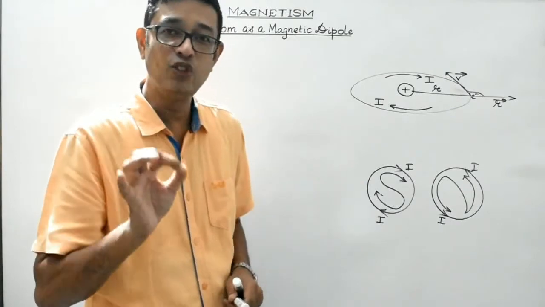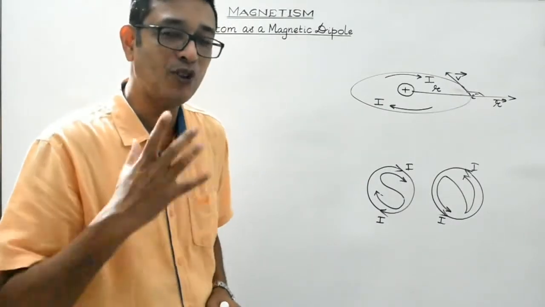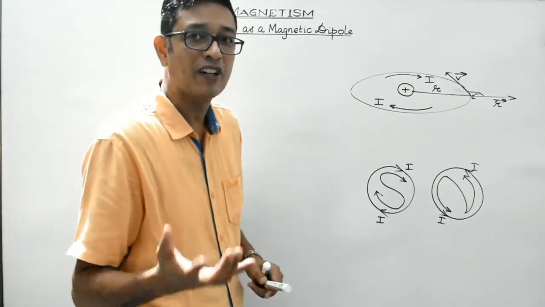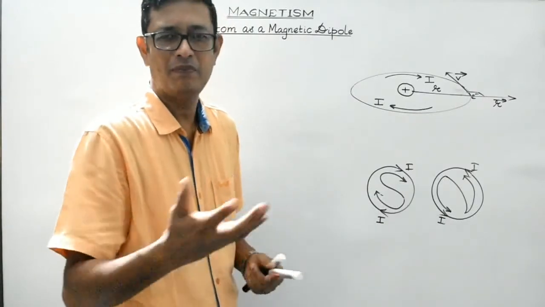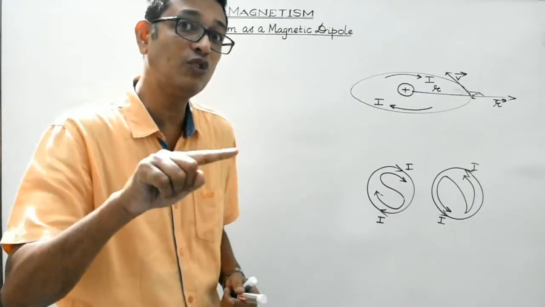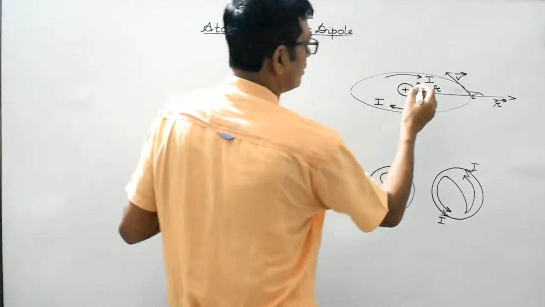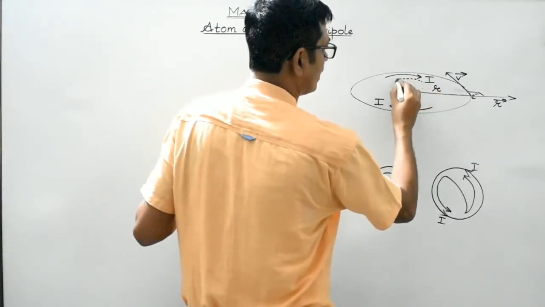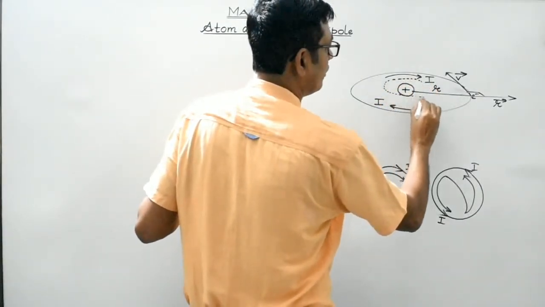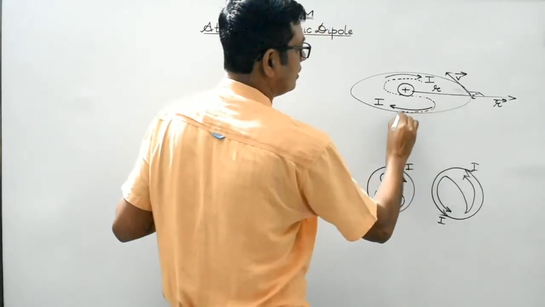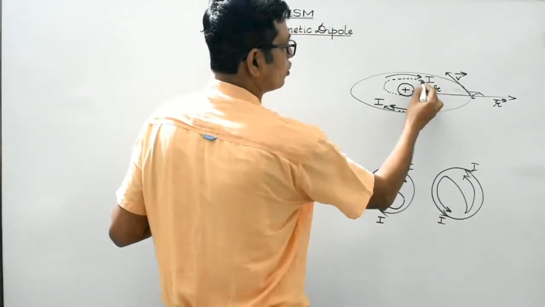So current carrying loop behaves as a magnetic dipole, and the magnetic moment of a current carrying loop or bar magnet is directed from south to north. So this upper phase of this current carrying loop will behave as the south polarity.